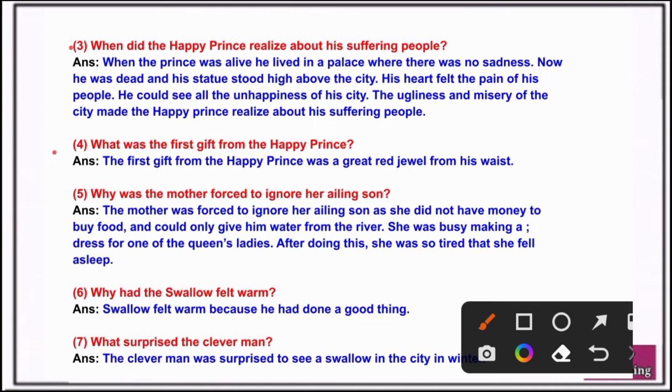Question 4. What was the first gift from the Happy Prince? Answer. The first gift from the Happy Prince was a great red jewel from his waist.